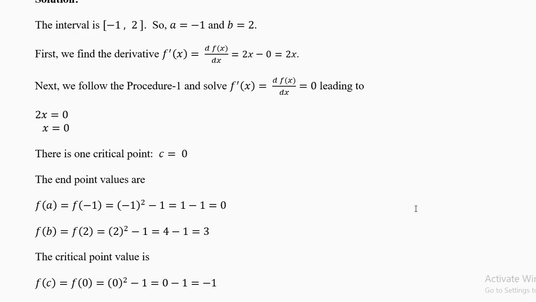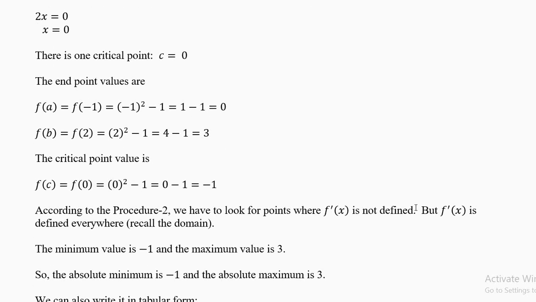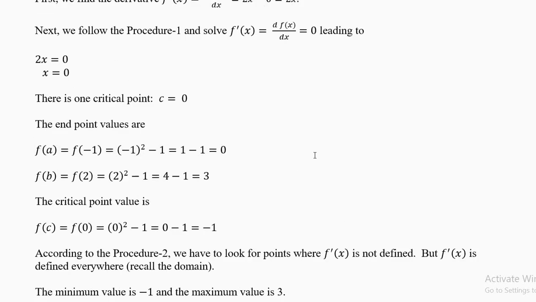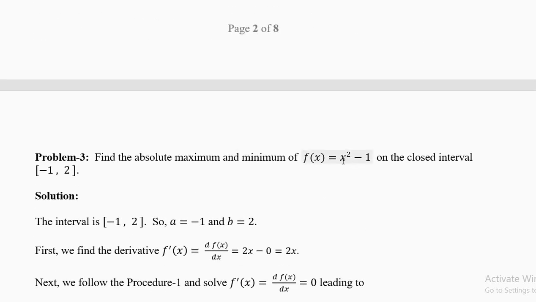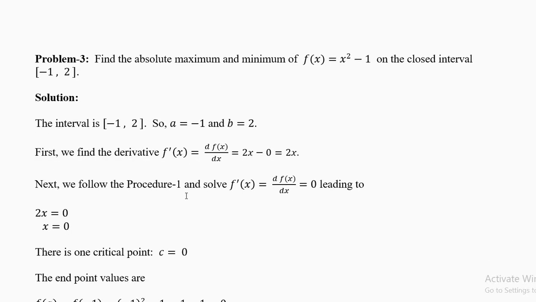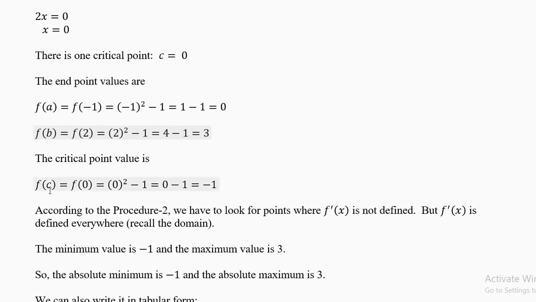Now the second procedure will not give you any critical points. Now calculate f of a, f of b and f of c. f of minus 1 is minus 1 whole squared minus 1, which is 1 minus 1 equal to 0. f of b is f of 2: 2 squared minus 1, 4 minus 1 equal to 3. First time you put the value minus 1, second time you put the value 2 from the interval. So your first two values will come from the interval. The third value will come from the critical points.